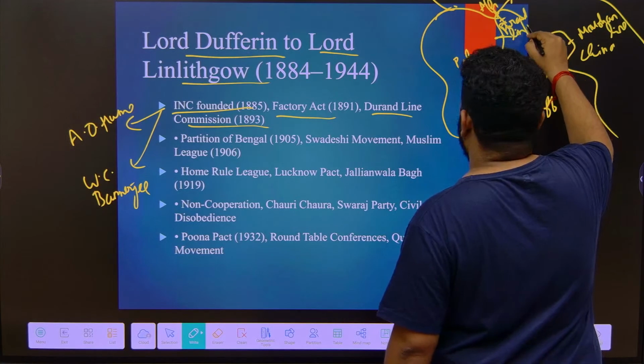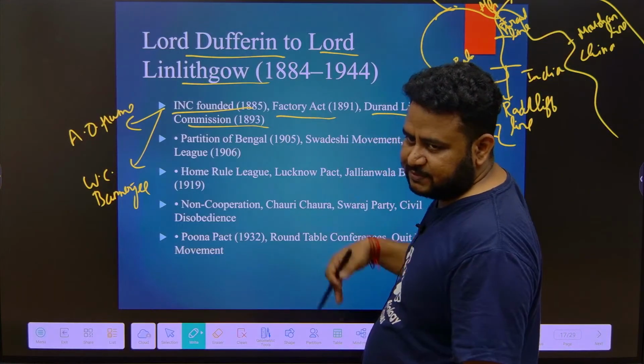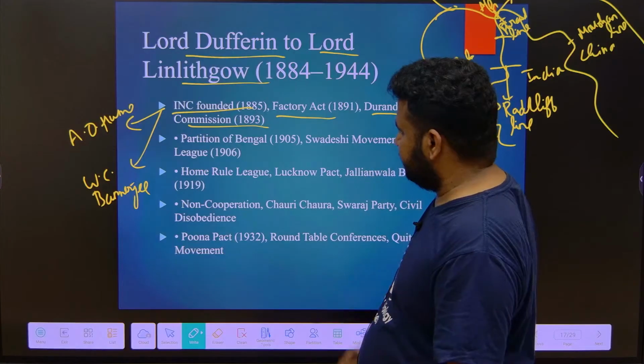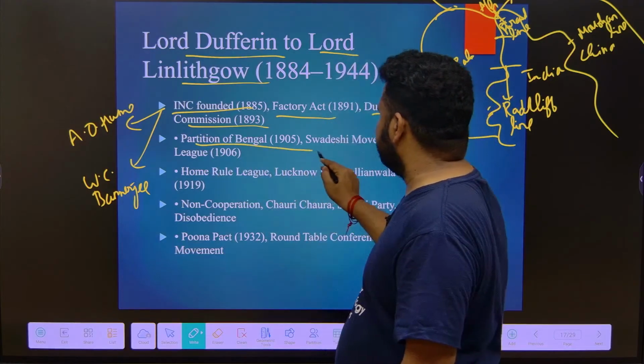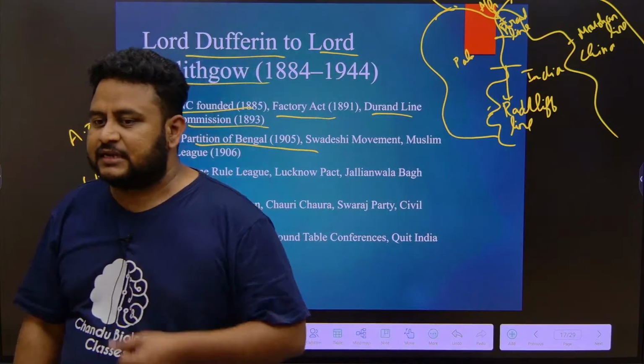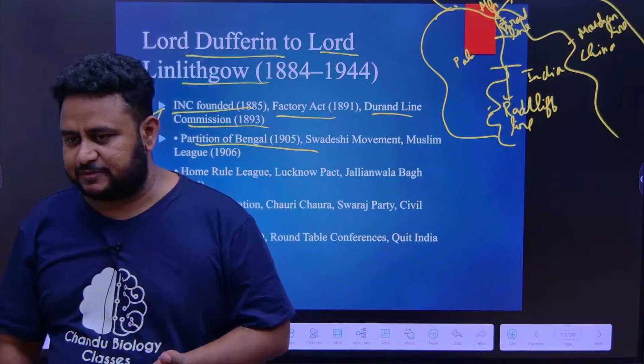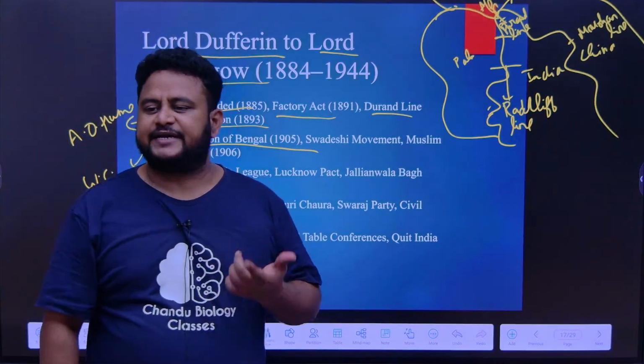Durand Line. Okay. So during Lord Elgin's time, there was the Durand Line Commission to decide the border between India and Afghanistan. Durand Line. Okay. Partition of Bengal, 1905. So the partition of Bengal is a very important event. This we will discuss when we do the Indian national movement, where we will discuss the Swadeshi Andolan, the Swadeshi movement. There we will discuss the partition of Bengal also.